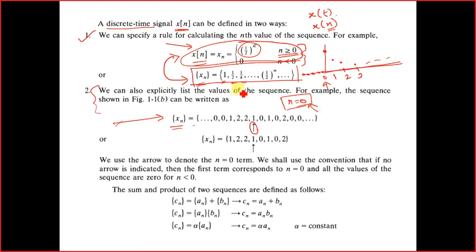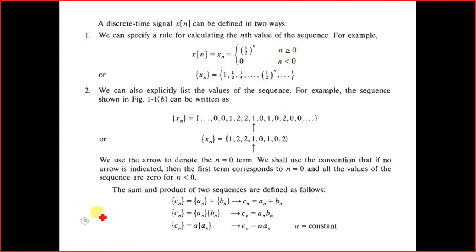That means if you look at the previous instance, over here in this equation, at this position, which is the value when n was equal to 0, this function becomes 1. So at this position we should have put an arrow.